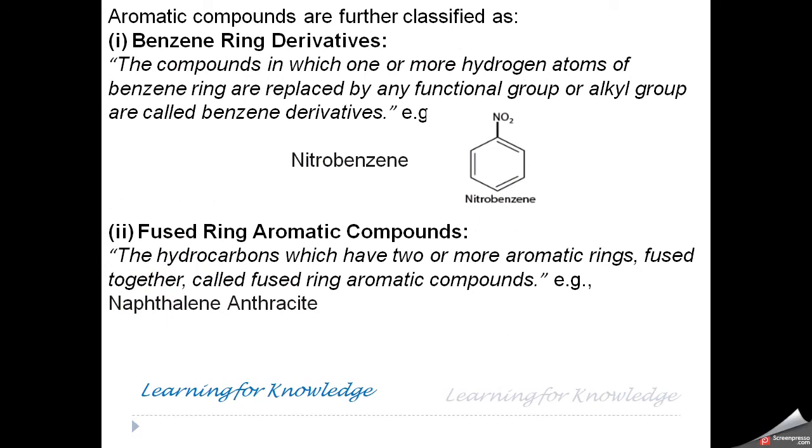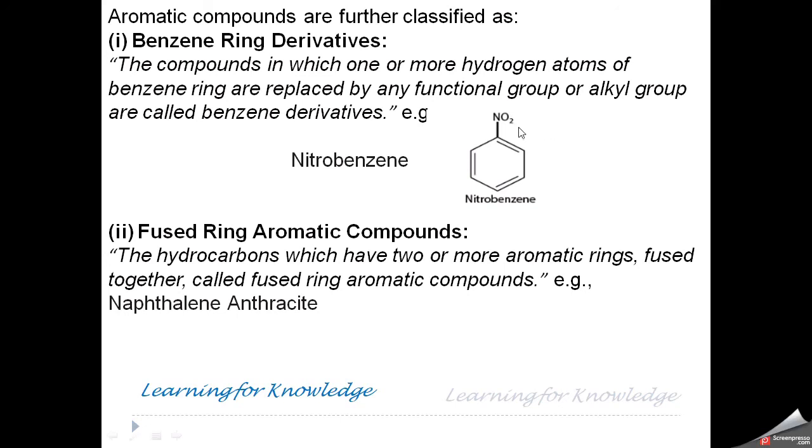Now, aromatic compounds are further classified into two types. One type is benzene ring derivatives. The compounds in which one or more hydrogen atoms of the benzene ring are replaced by any functional group or alkyl group are called benzene derivatives. For example, this is nitrobenzene, where the nitro group is placed and it replaced the hydrogen atom. So this is called a benzene ring derivative.